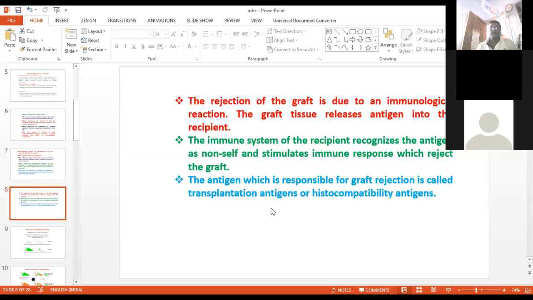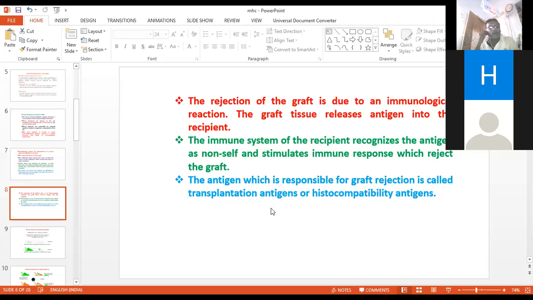Now the antigen which is responsible for graft rejection is called transplantation antigen or histocompatibility antigen.